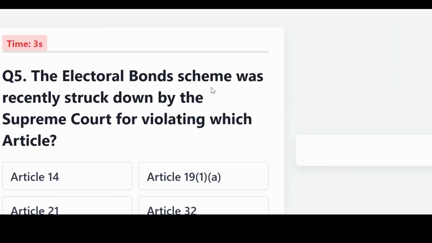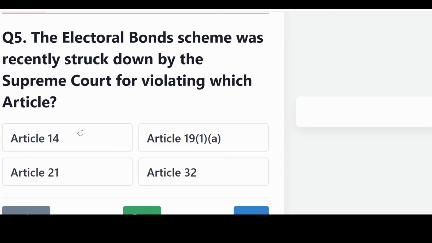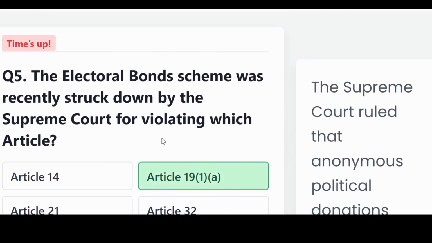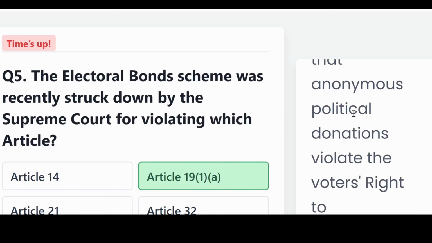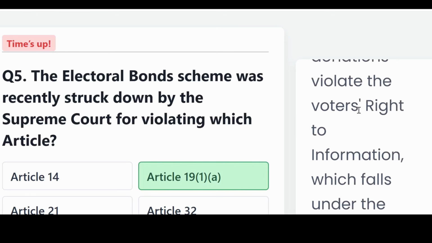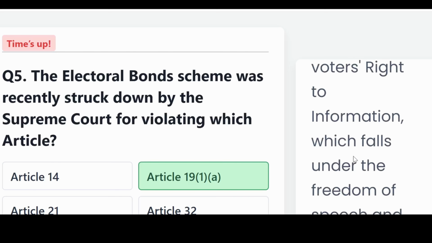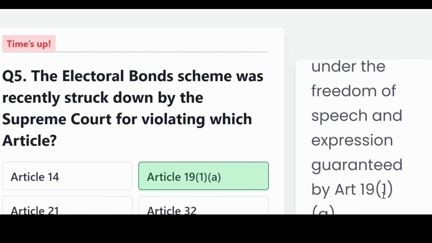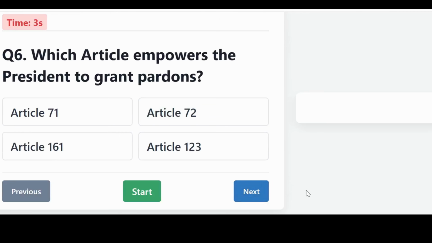The electoral bond scheme was recently struck down by the Supreme Court for violating which article? Is it Article 14, 19(1)(a), 21, or Article 32? The correct answer, Article 19(1)(a). The Supreme Court ruled that anonymous political donations violate the voter's right to information, which falls under the freedom of speech and expression guaranteed by Article 19(1)(a).